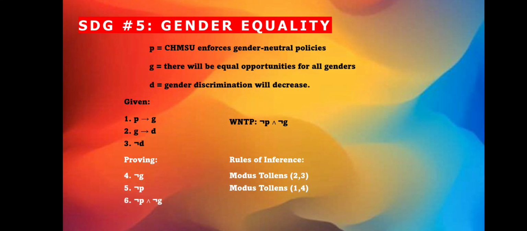Finally, we'll use the rule of conjunction. The conjunction rule allows us to combine two statements into one. Since we now have the negation of G and the negation of P, we can conclude the negation of P conjunction negation of G. This means both statements are true together. KAMSU does not enforce gender-neutral policies, and there will be no equal opportunities for all genders.